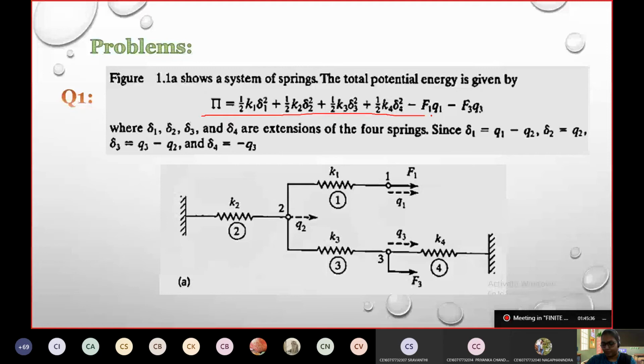In many cases only the figure of the system of springs will be given, and you will not be provided with the equation of the potential energy. That is why I gave you the concept there. If you know the concept, you can construct the potential energy equation all by yourself.